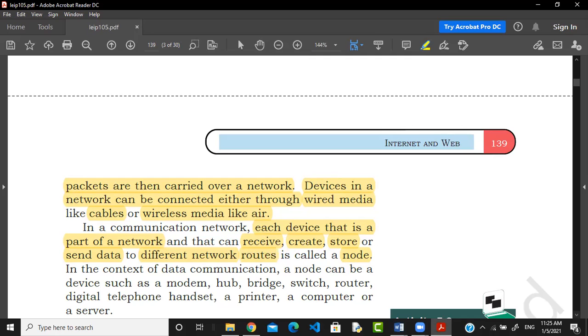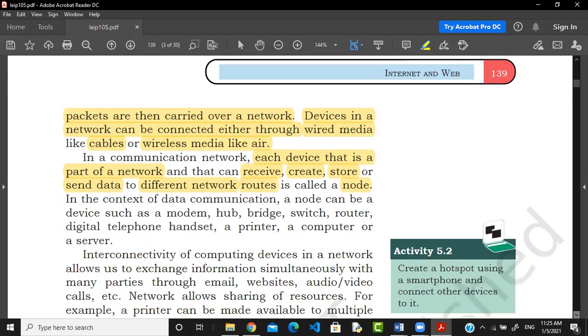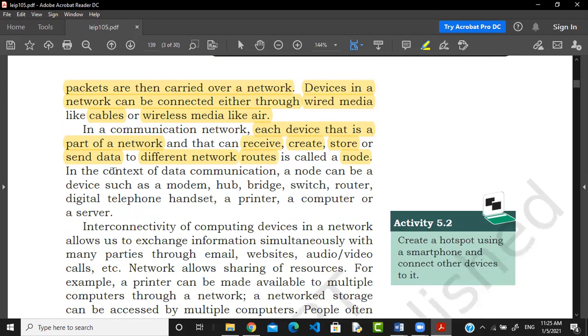So what happens if you want to do some data communication? In the context of data communication, if you look inside, you will find that there is a node, and that node is a device. It is not something else, it is just a device. So what is the device?